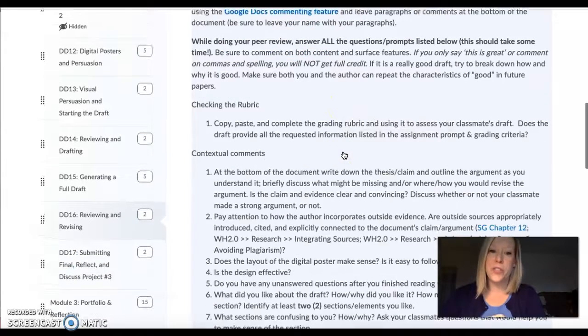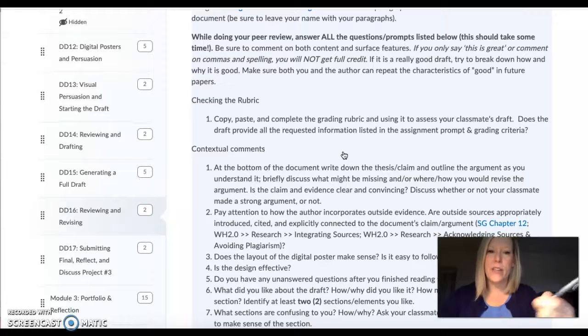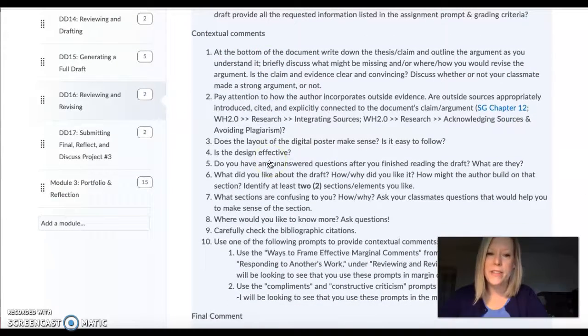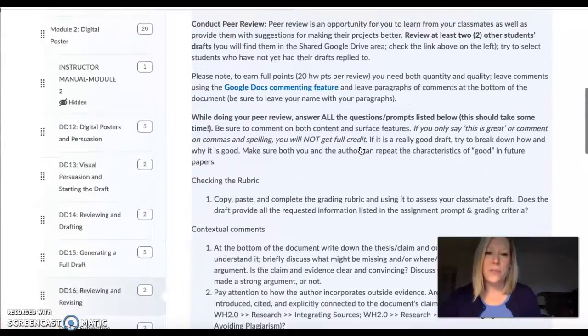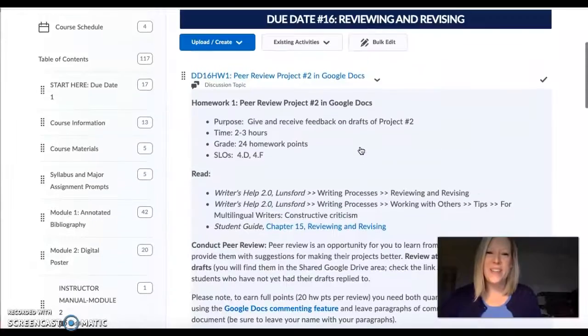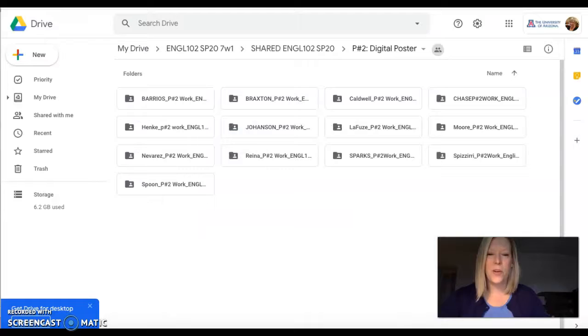What I do want to direct your attention to, though, is checking the rubric, which will be important: copy and pasting, and completing the grading rubric for your peers, and then providing these contextual comments, these 10 questions, and then a final comment, which is kind of a letter to the writer. A paragraph that sort of digests everything. So when you decide to go and do this, hop over to our digital poster folder. I'm going to show you 3 ways that you can think about this.